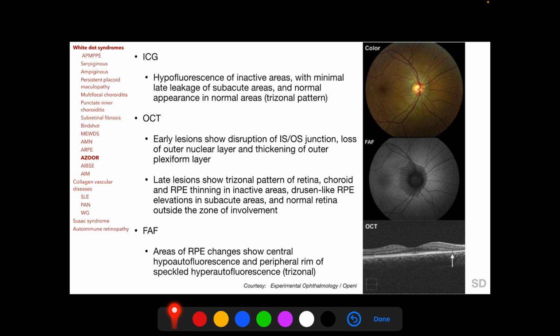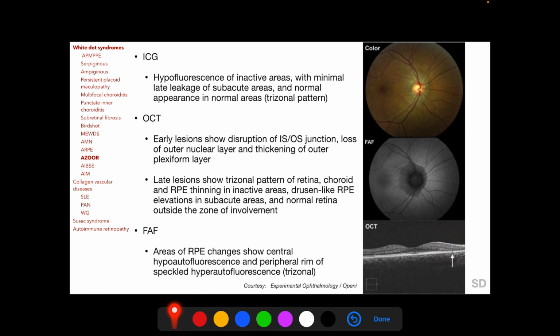Indocyanine green angiography shows hypofluorescence of inactive areas with minimal late leakage of subacute areas and normal appearance in normal areas. On OCT, early lesions of AZOOR show disruption of the ellipsoid zone, loss of outer nuclear layer and thickening of the outer plexiform layer, and late AZOOR lesions in OCT show a trizonal pattern.